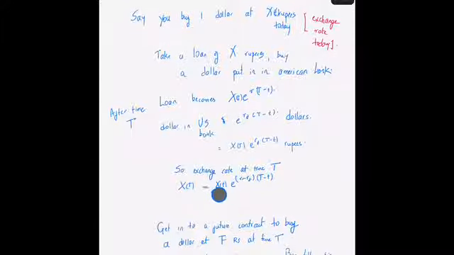X at big T is equal to the exchange rate at small t times an exponential of r minus r_f times the time period.